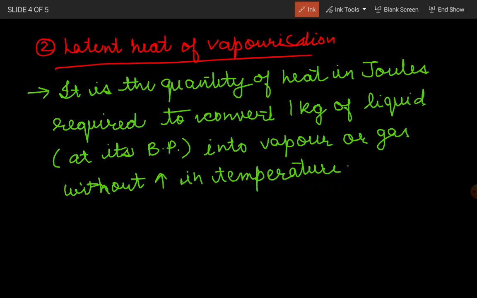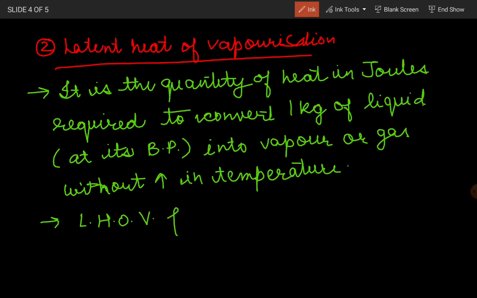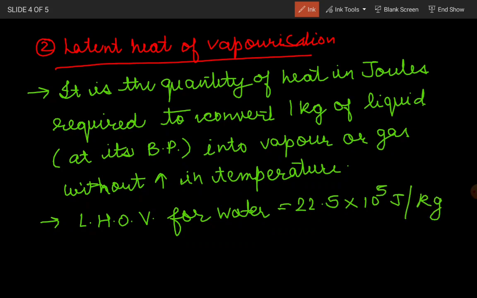So the latent heat of vaporization for water is 22.5 into 10 to the power 5 joules per kg of water. Means you will take 1 kg of water and give 22.5 into 10 to the power 5 joules to that, so that you can convert it into steam without any change in temperature.